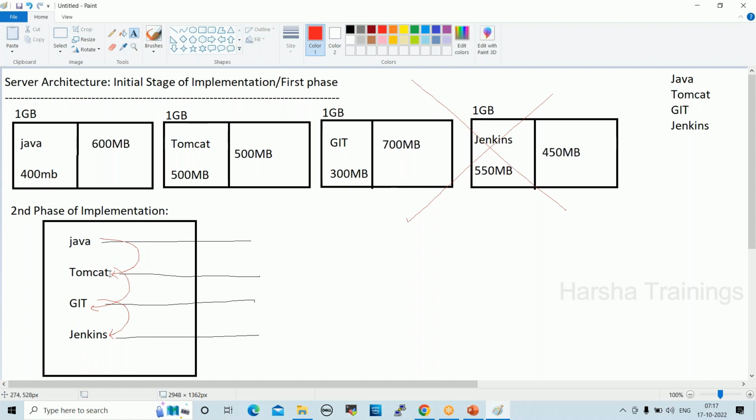This is one of the drawbacks. Also, if the server crashes, what will happen? All the applications will be gone. So this is also a failed concept, a failed model.